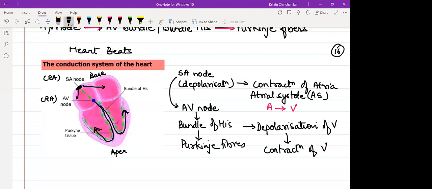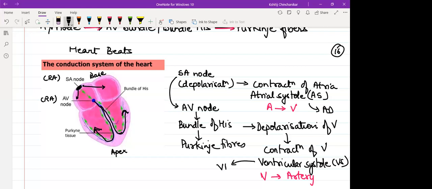तो जब ventricles contract करेंगे, you can refer that as ventricular systole or VS, which will ensure the blood from the respective ventricles to go into artery. None of the chamber will be in the state of depolarization. Atria, after undergoing contraction, will come to repolarization. So atrial systole would be followed by atrial diastole. The same manner, ventricular systole will eventually be followed by ventricular diastole.